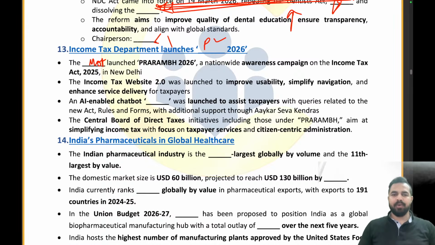Now an AI chatbot. What is the name of the AI chatbot which has been launched to assist taxpayers with all the queries related to the new tax Acts, rules and forms? That is, what is the name of that chatbot? That is Kar Sathi. Kar Sathi is the right answer. Clear everyone? Everybody able to understand it from examination point of view?